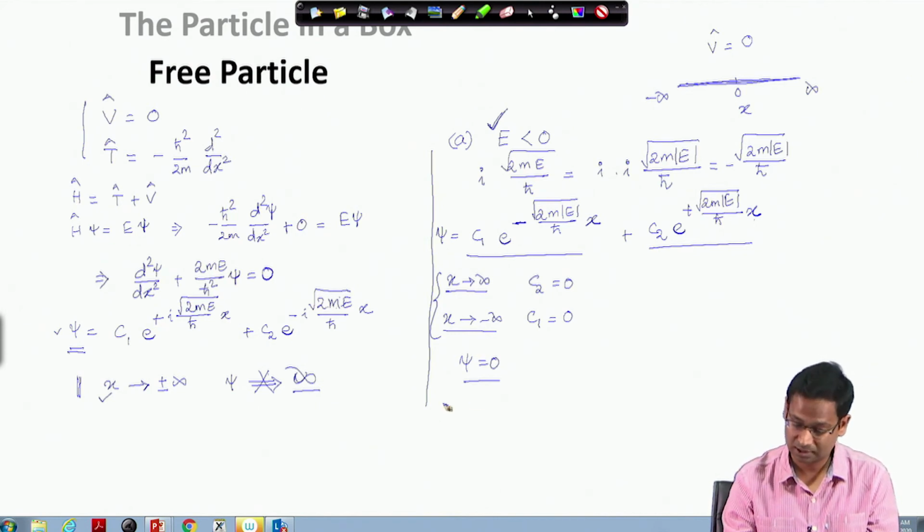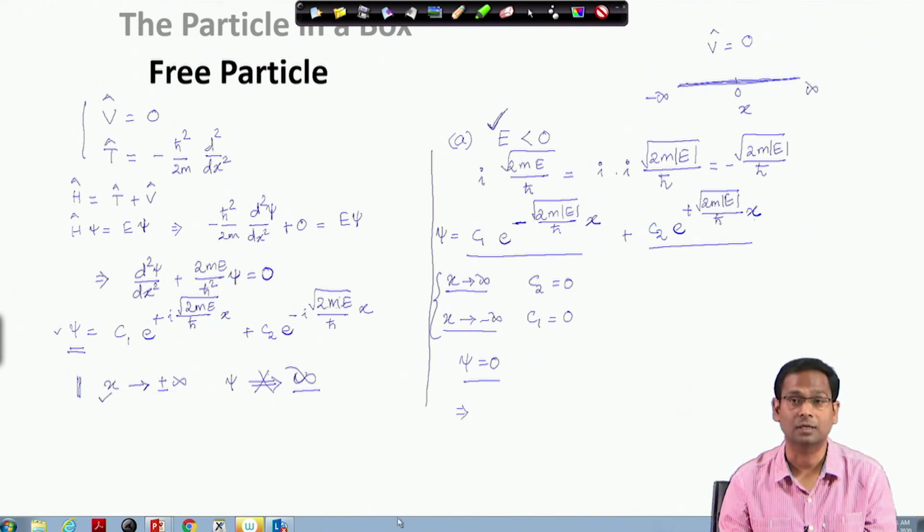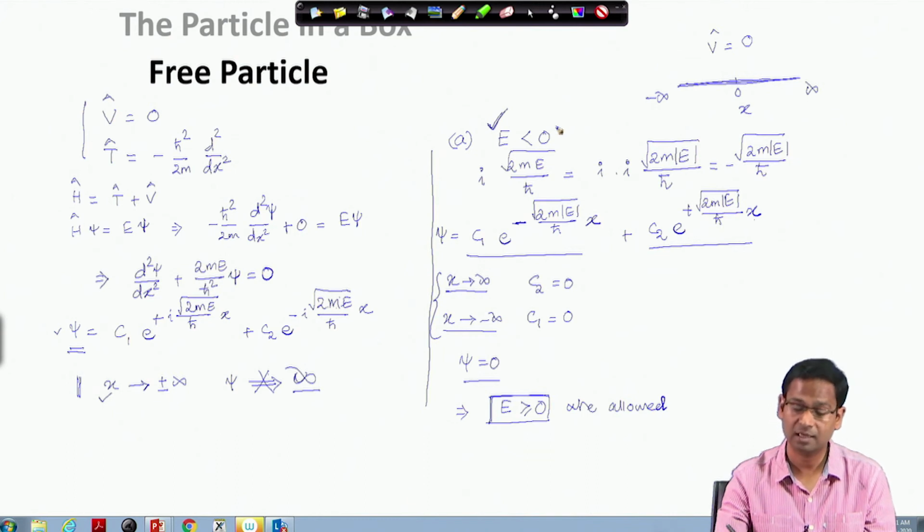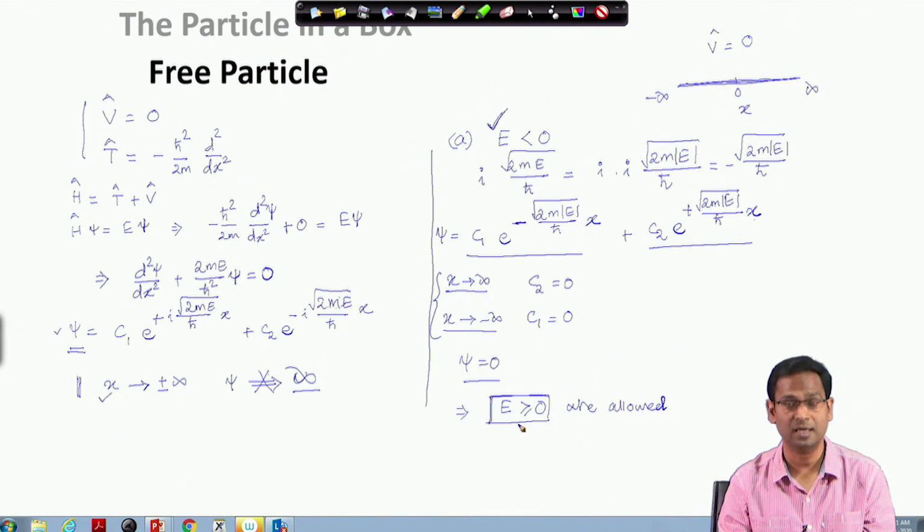This gives us, for a free particle, that only E greater than or equal to 0 values are allowed. The free particle cannot have negative energy. It can have any energy which is greater than or equal to 0.